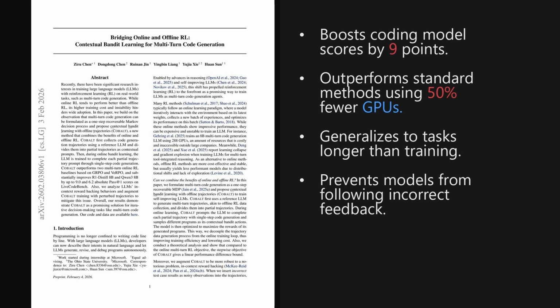Wrapping up, 2 takeaways stand out. COBALT successfully bridges the gap between online and offline reinforcement learning by treating multi-turn code generation as a contextual bandit problem. This not only boosts performance and efficiency, but also suggests that simpler, scalable methods could handle complex reasoning tasks like math or deep research.